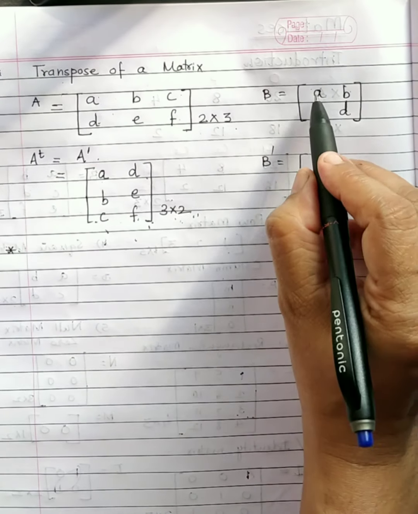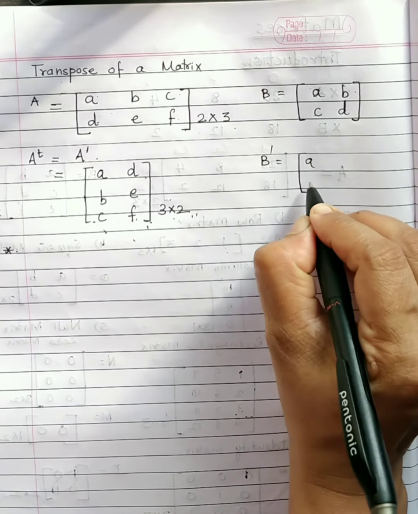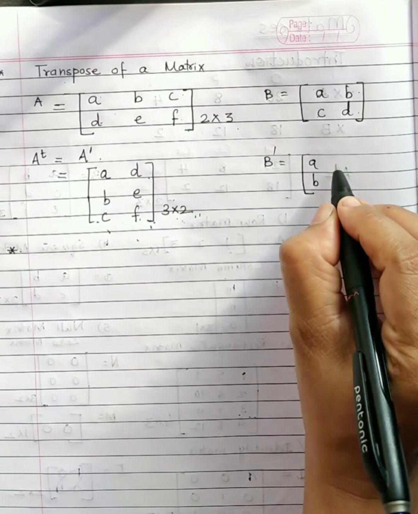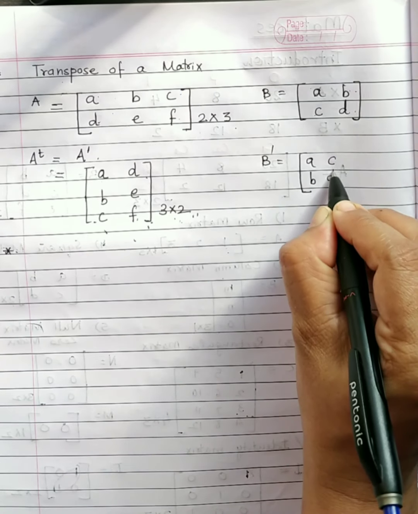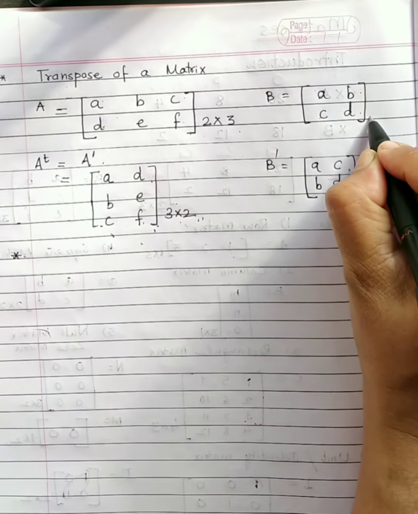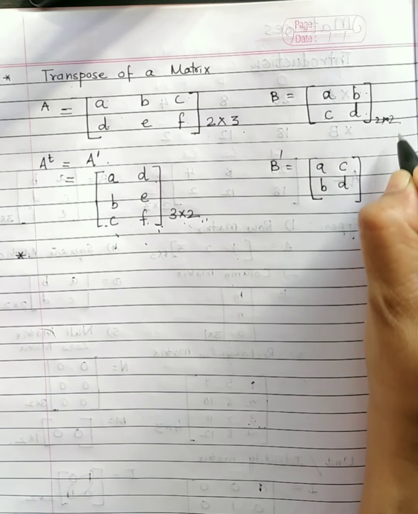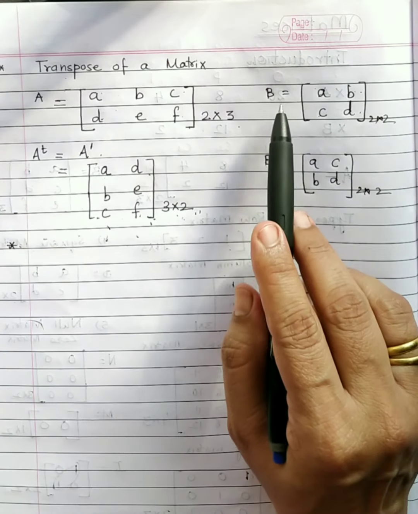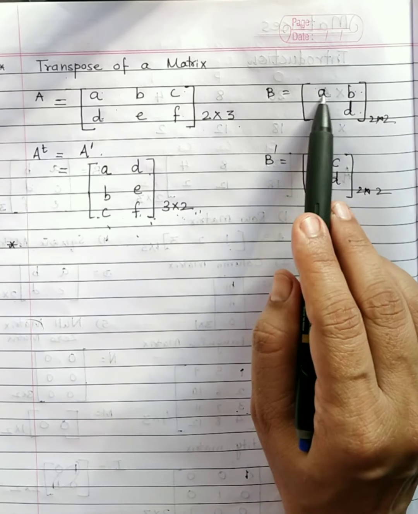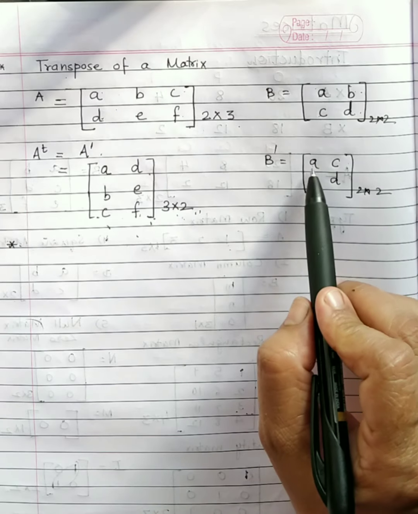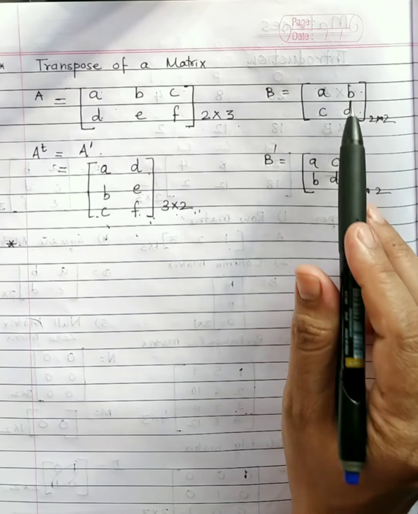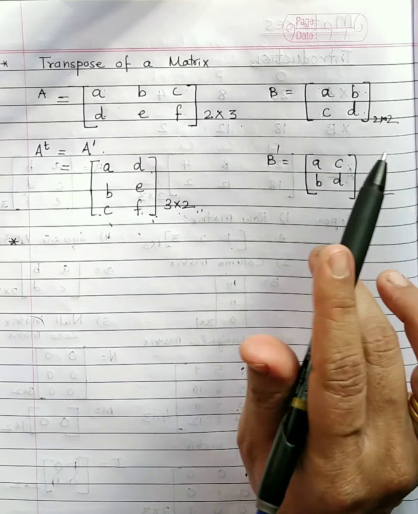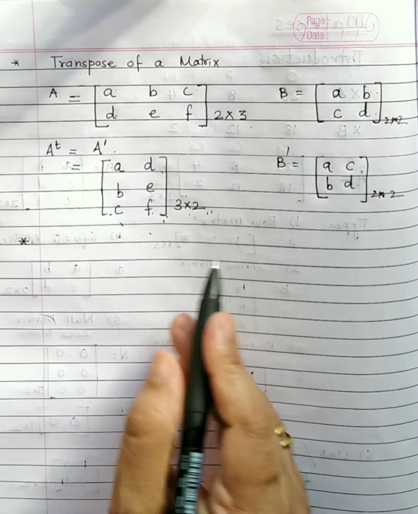See, no confusion at all. First row AB becomes the first column. Second row CD becomes the second column. So here the order has not changed. It will remain 2 by 2 because this is a square matrix. But you see the rows are changing with columns. Here the first row is AB, whereas in the transpose the first row is AC, which was the column in the original matrix. So transpose of a matrix is clear to you all.